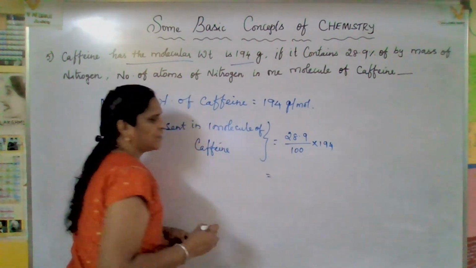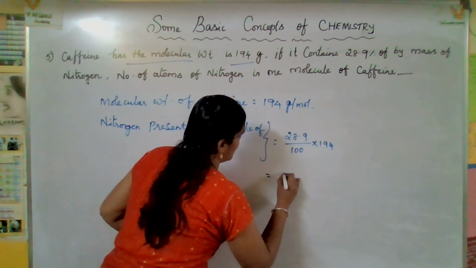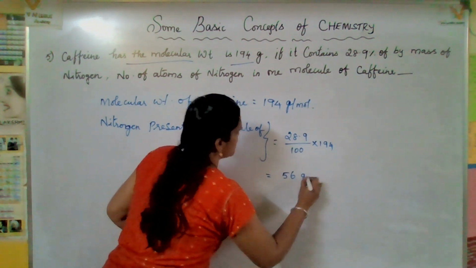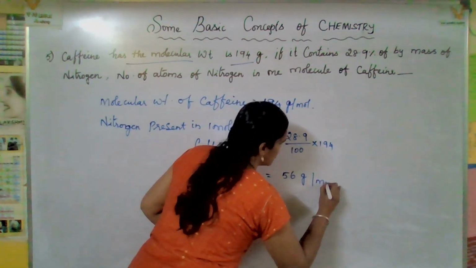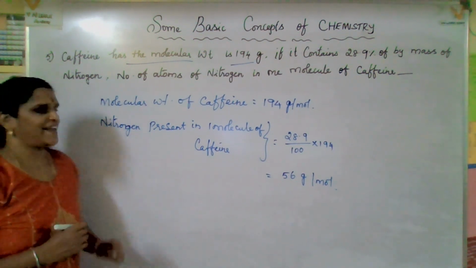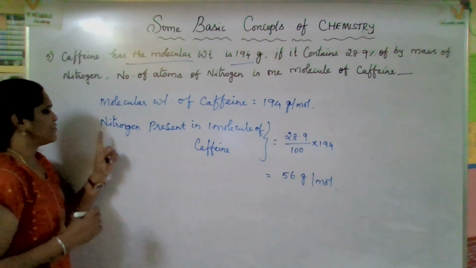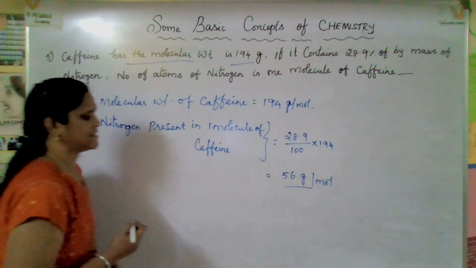So, after calculating, what is the answer you will get? You will get 56 gram. Right? So, here I should write gram per mole. Why? Because 1 mole of caffeine. Okay. So, nitrogen present in one molecule of caffeine is this.